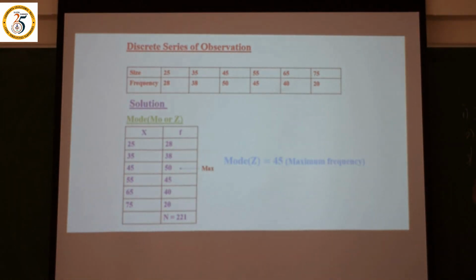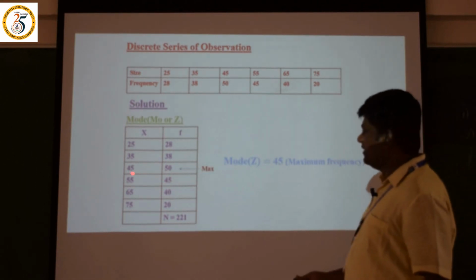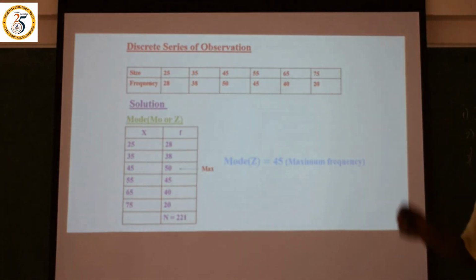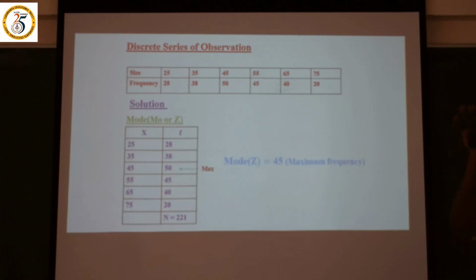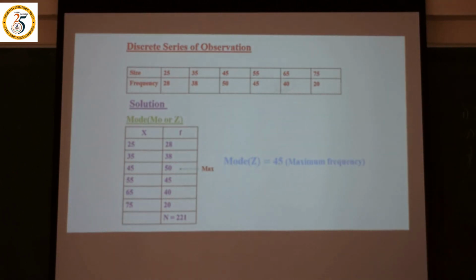Mode is denoted by Z. Z is equal to 45. Maximum frequency is 50. What is the class interval? 45. This is the mode. This is how to find out the mode under the discrete series of observation. Okay, let us move to the very, very important exam point of view.